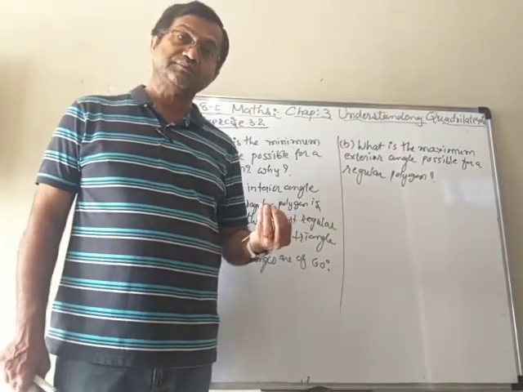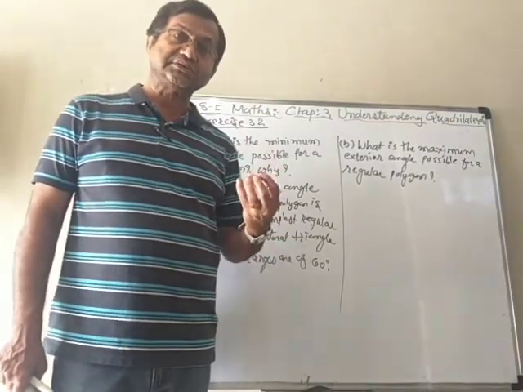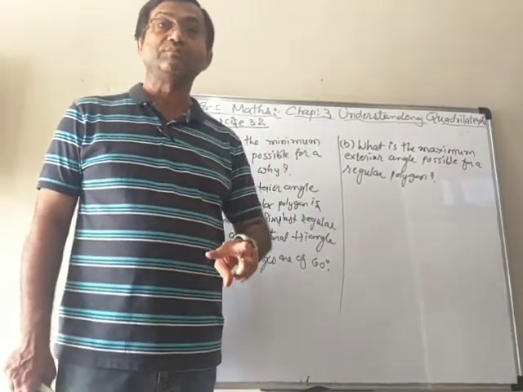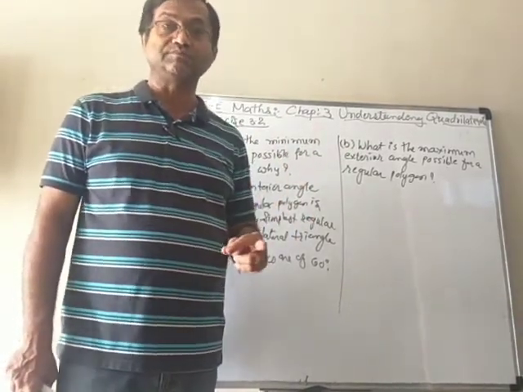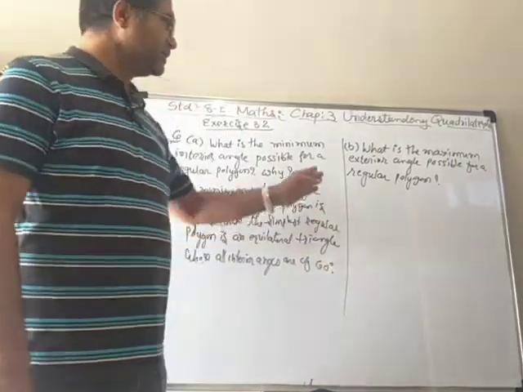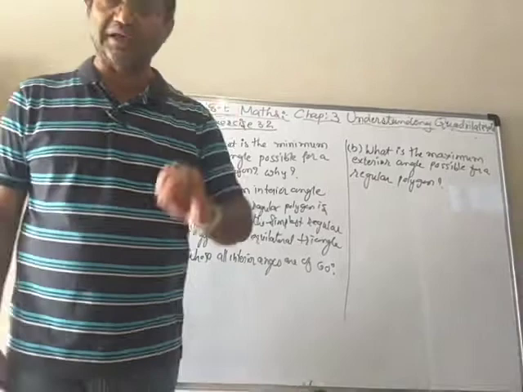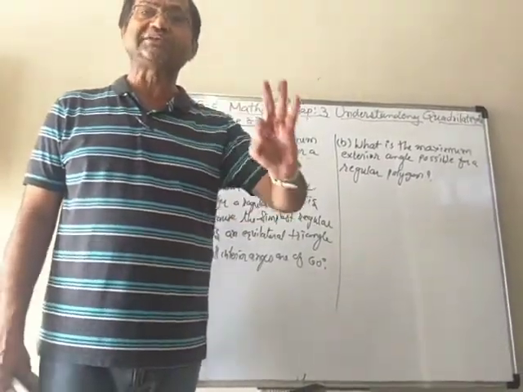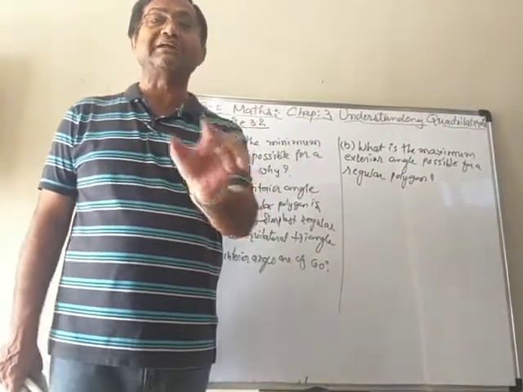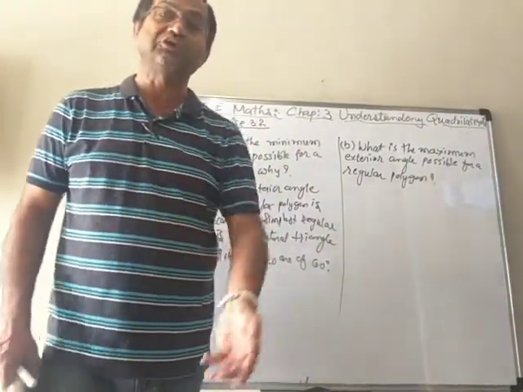It means that the smallest interior angle will have the largest possible exterior angle. It means that the exterior angle of the equilateral triangle will be 180 minus 60 degree, means 120 degree.